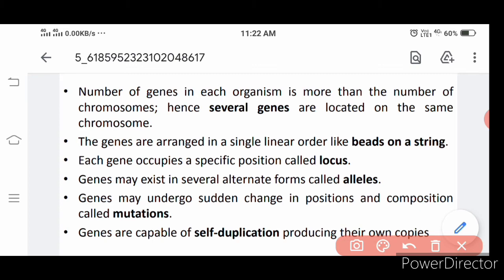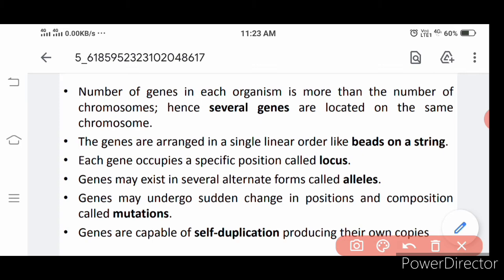Genes may undergo sudden change in position and composition. Do you follow? We have learned about chromosomal aberration. Can you recall any kind of aberration where you come across a change in position? Do you recollect? Yes, that is translocation. A part of a chromosome may get cut and attached to another chromosome. It is getting translocated, so the position is being changed. It may bring about some effect on the organism. That is what is called mutation.